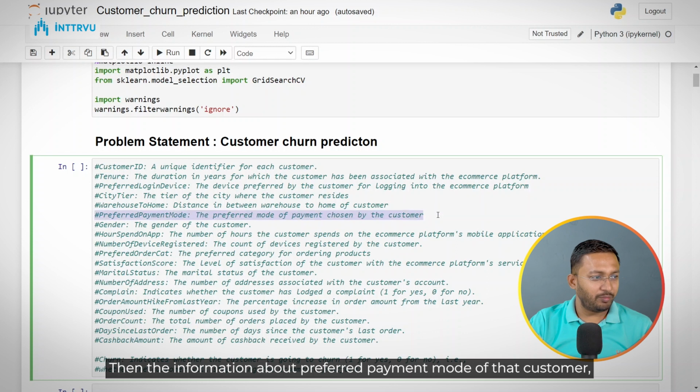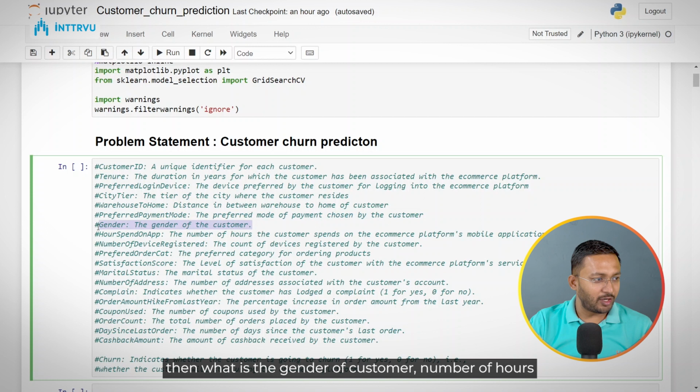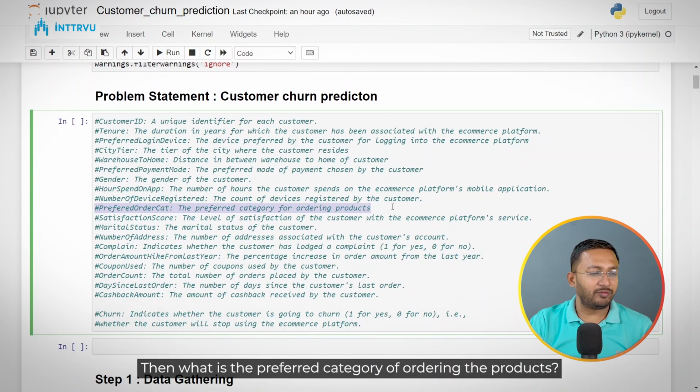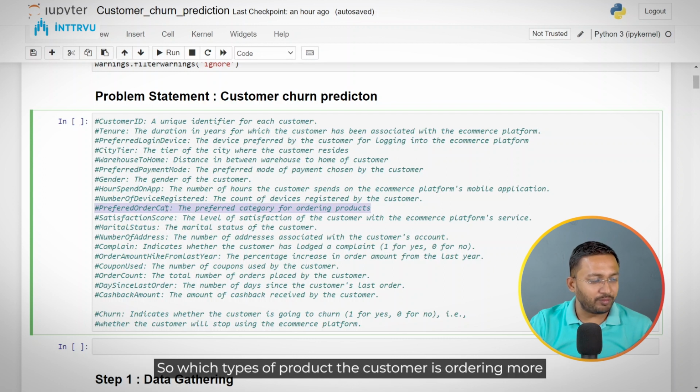Then the information about the preferred payment mode of that customer. Then the gender of the customer, the number of hours the customer is spending on the app, and how many devices are registered by that customer on the platform. Then what is the preferred category of ordering products, so which types of products the customer is ordering more.